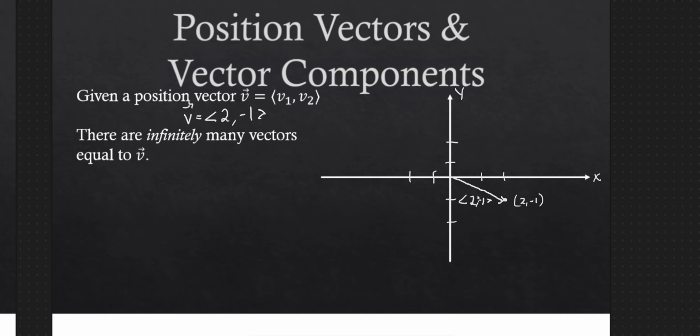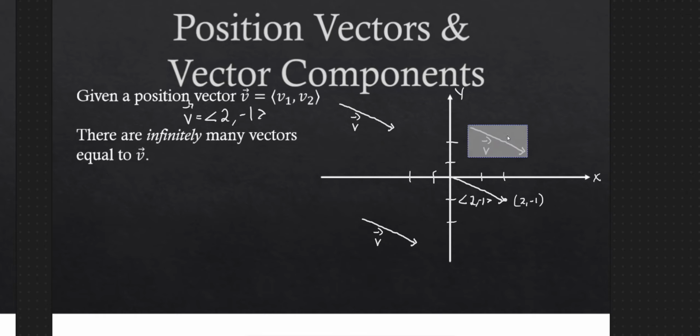This is a position vector because its tail is at the origin, but notice there are infinitely many vectors equal to ⟨2, -1⟩. I'm going to call this v. So v is ⟨2, -1⟩. This is also v over here, and v is the same there.